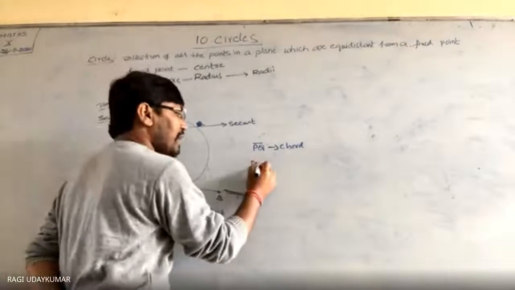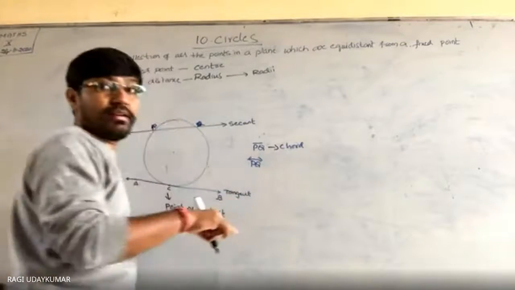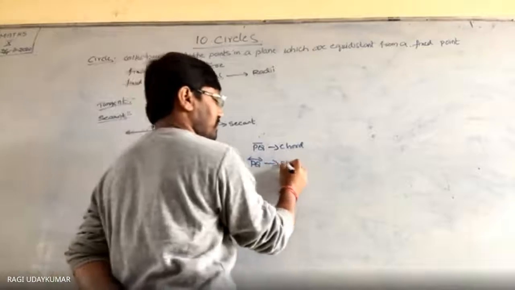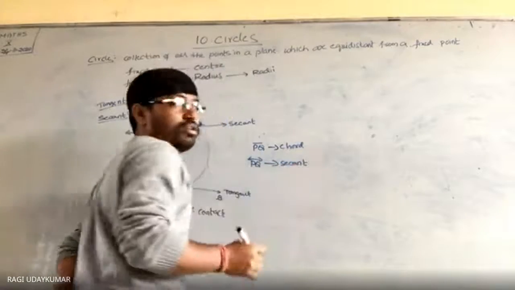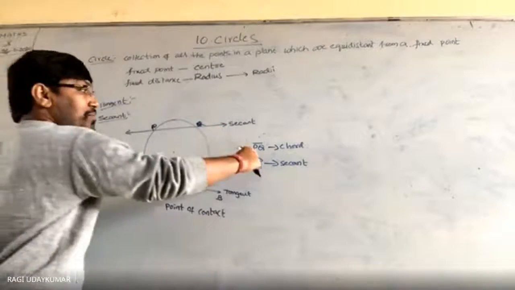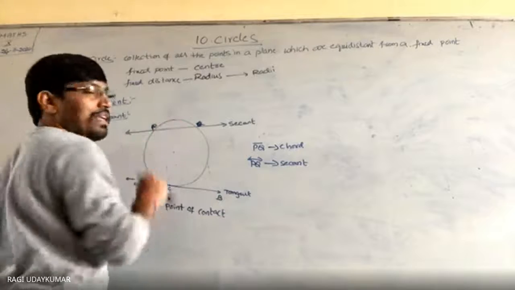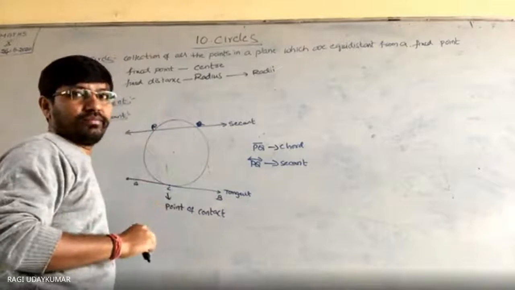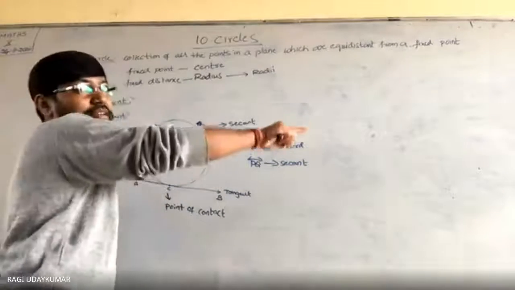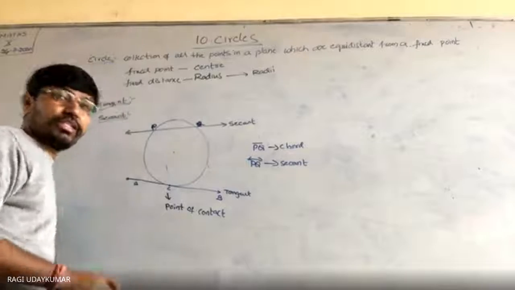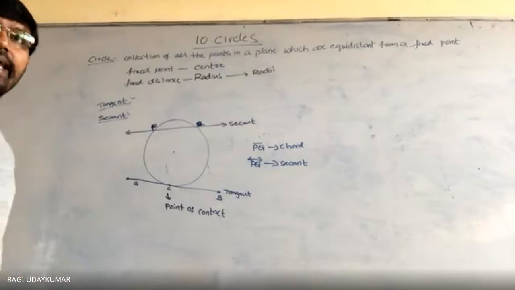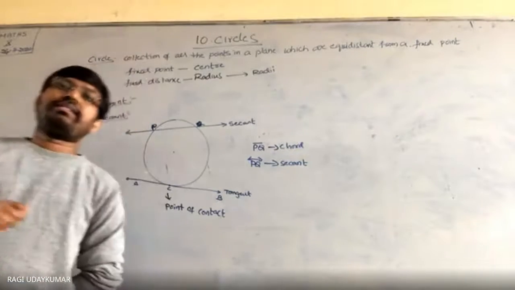And if I give it to you like this, as a line, then it is a secant. PQ going only from here to here is a chord. A secant is a line which extends infinitely in both directions.